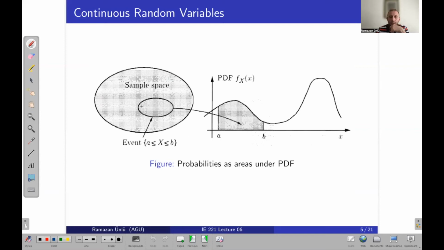Let's say this part is the event, and the random variable for this event will take values between A and B. If this is the graph of our sample space, the integration of the PDF will give us the area between A and B. So I will calculate the area of this part. This is the main basis of the PDF.